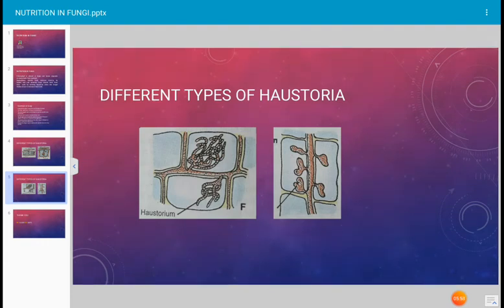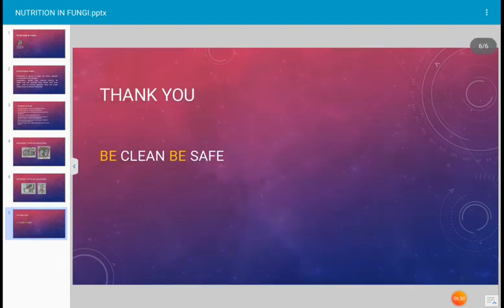This is also a photograph of the haustoria. See, in the first photograph the haustorium is branched and many fibrillar branches are shown in the figure, and on the right side the haustorium is lobed. Such haustoria are produced in several fungi for absorption of food. The haustorium, at last, is the device of the fungus which helps the fungus in absorption of food from the host tissue. Okay, next. Thank you very much.